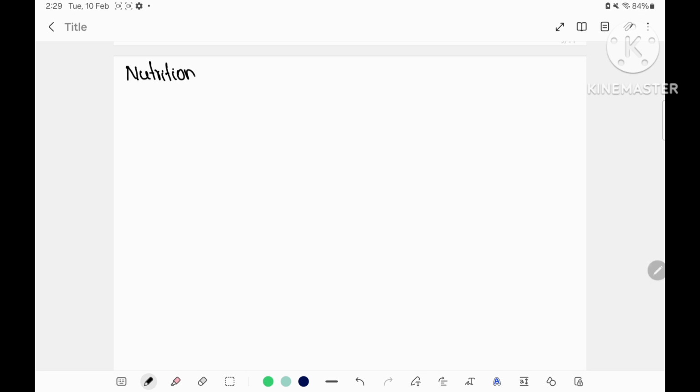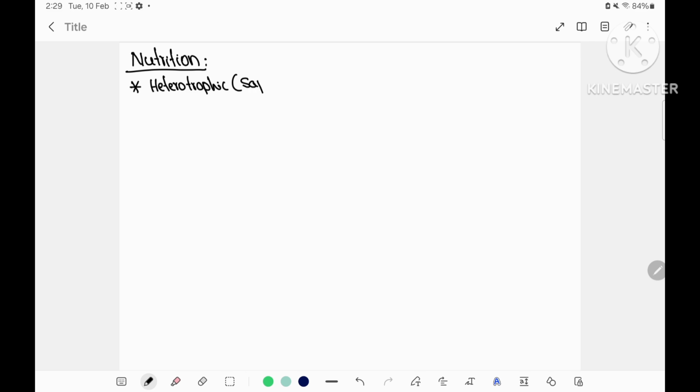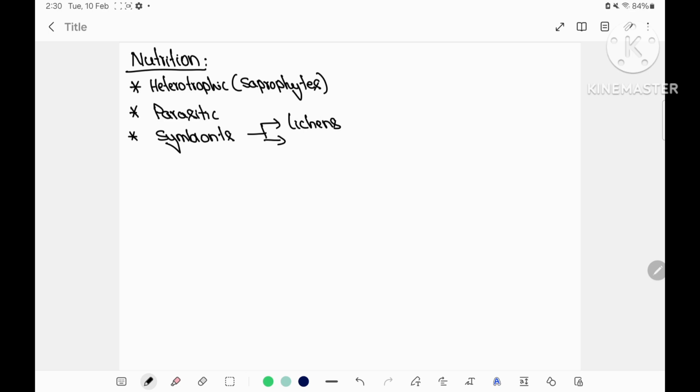Nutritionally, fungi are heterotrophic, especially they are saprophytic because they absorb organic matter from dead and decaying organisms. They may be plants or animals. There are also parasitic forms. They live as parasites in animal and plant body. Also they are symbionts. The symbiotic association with algae is called lichens. Symbiotic association of fungi with roots of higher plants is called mycorrhiza.